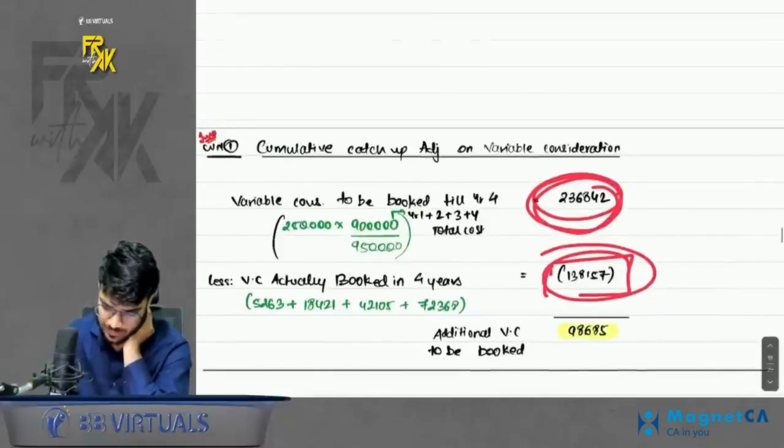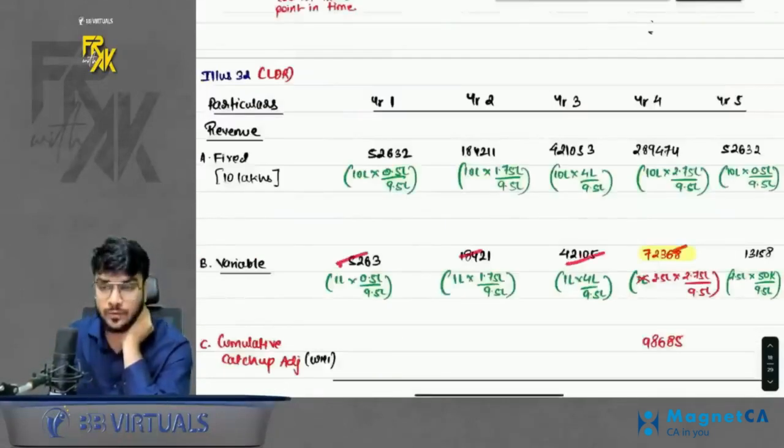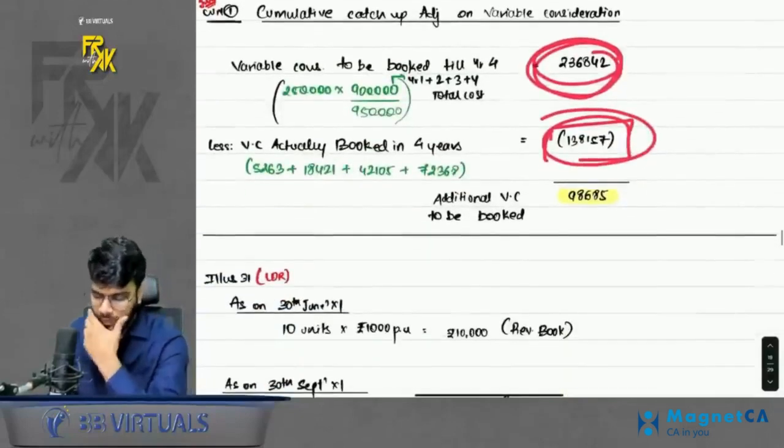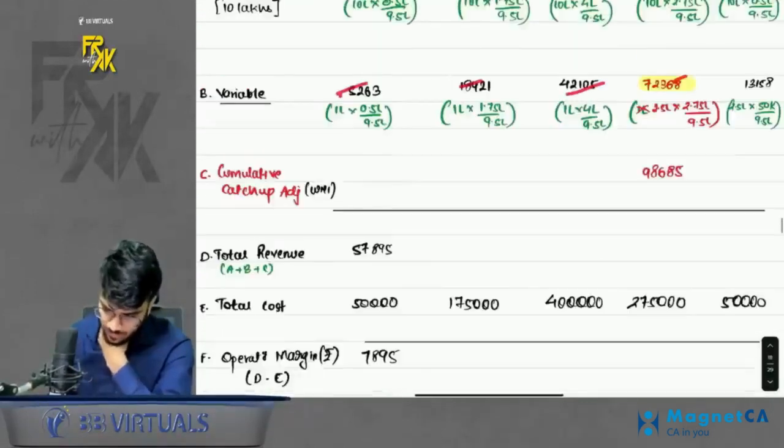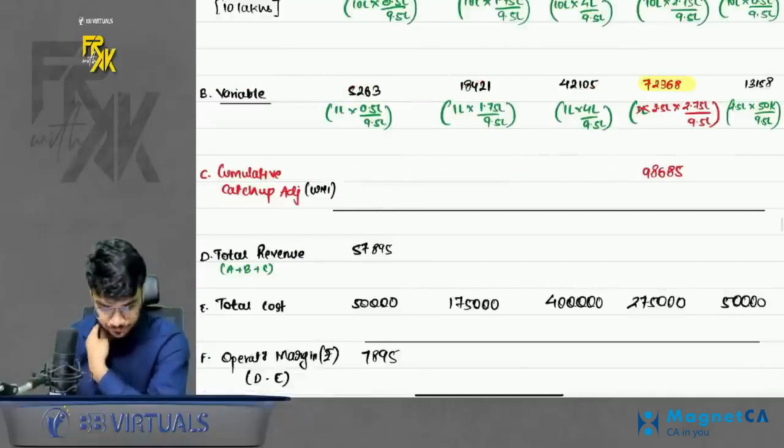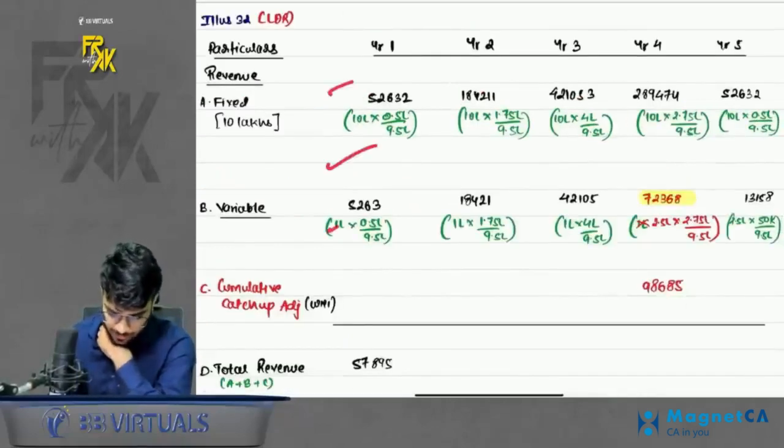How will you get this? Just see the variable consideration. How much did you book in the first 4 years? So this is additional to be booked. So record this in the cumulative catch-up adjustment. Simple. Add A, B, C. You will get total revenue.